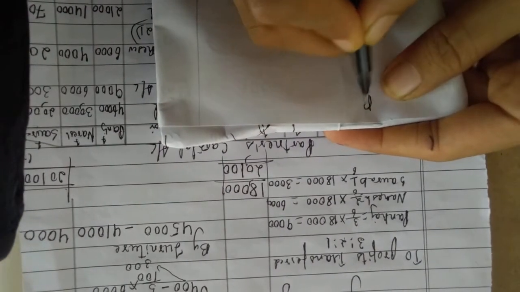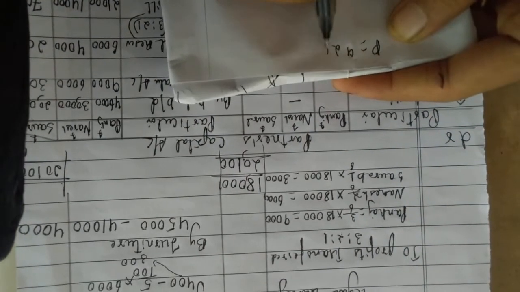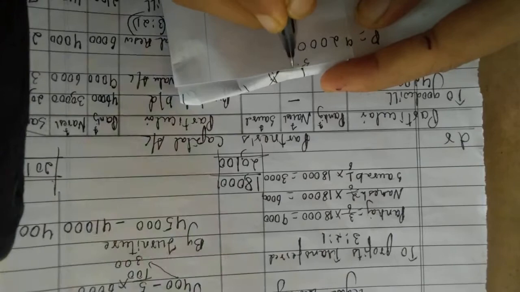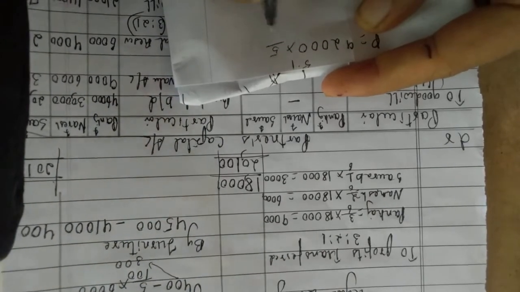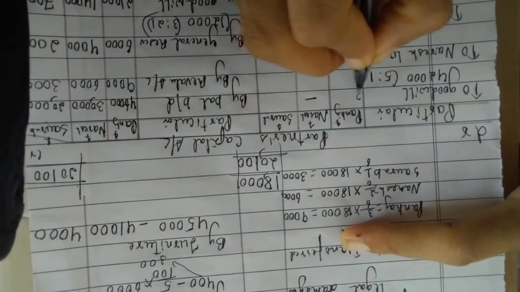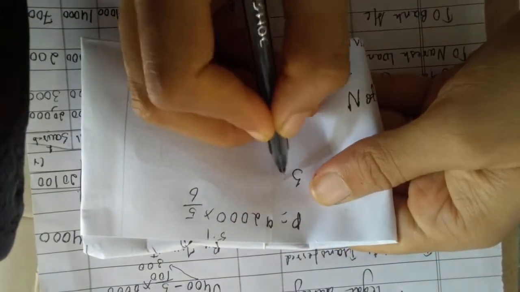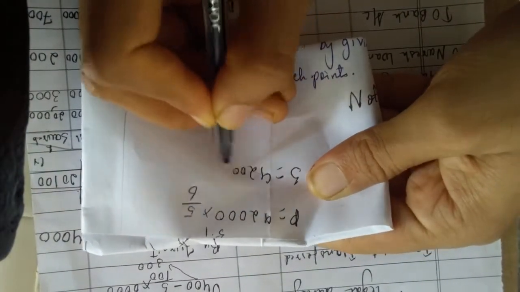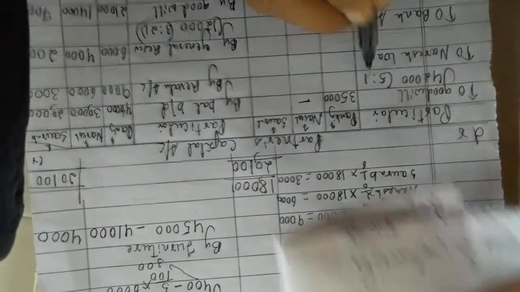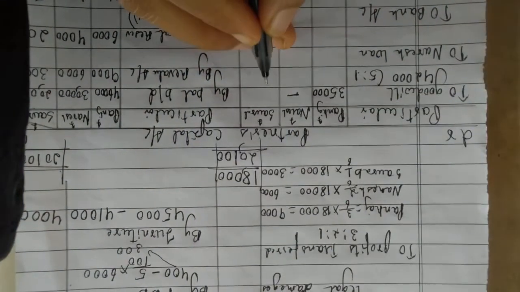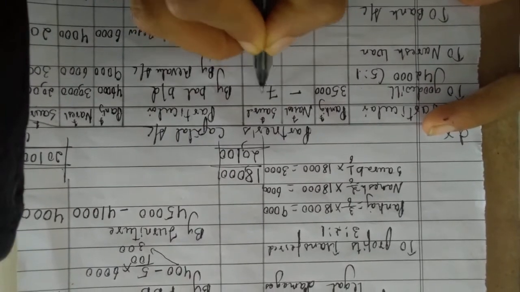That is, for Pankaj it is 42,000 into the ratio 5:1, so 5 divided by 6. When you multiply, you will get here for Pankaj 35,000. Nothing for Naresh. Next for Saurabh, it will be 42,000 into 1 divided by 6, you will get here 7,000.